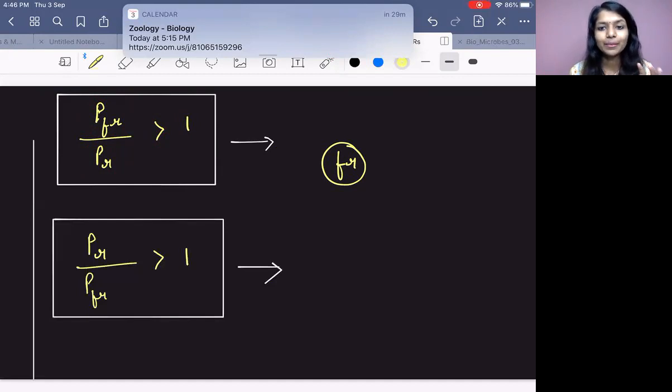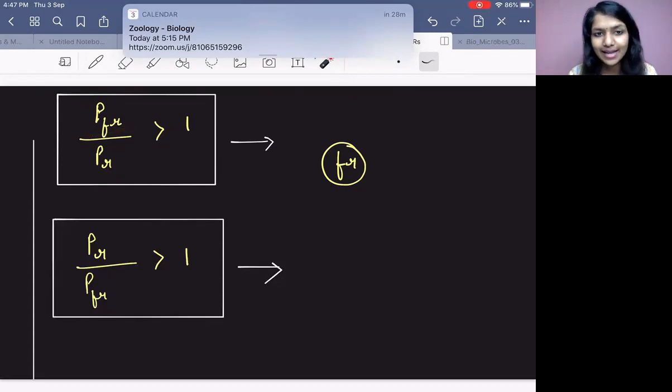It means PFR is related to what? The dark time, right? The pigment phytochrome during the dark time, okay? PR is during visible daytime, phytochrome R. So during daytime, PR will be active and absorbing the red light. And during evening and night time, whatever light is there will be absorbed by PFR, phytochrome FR.